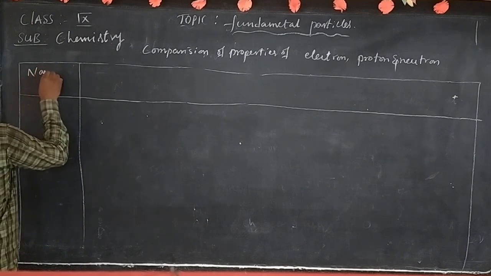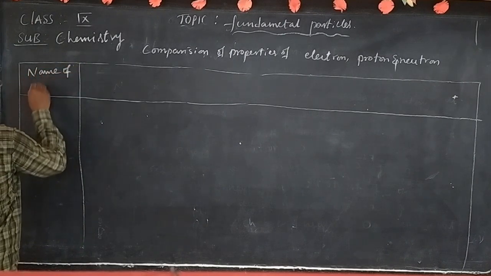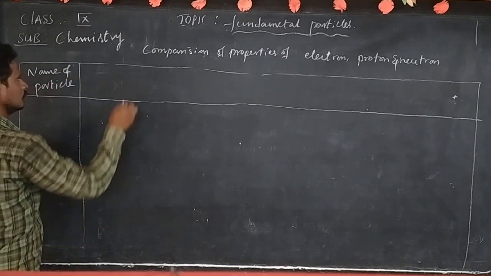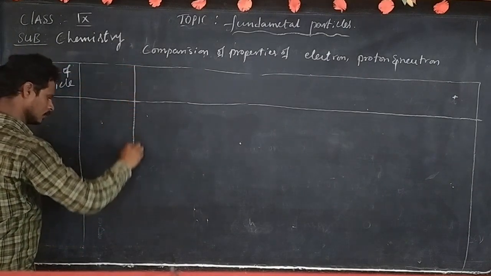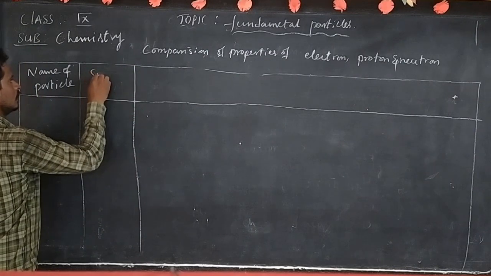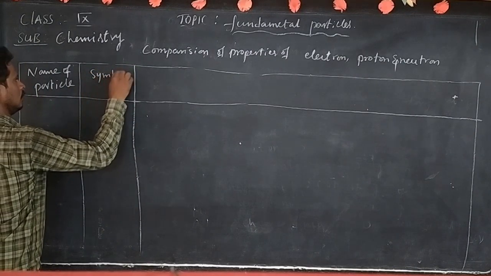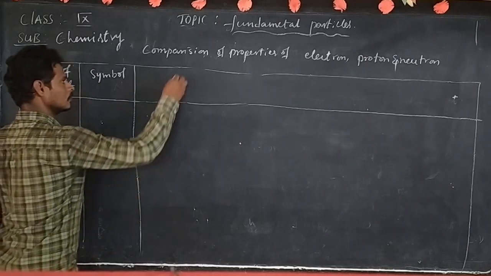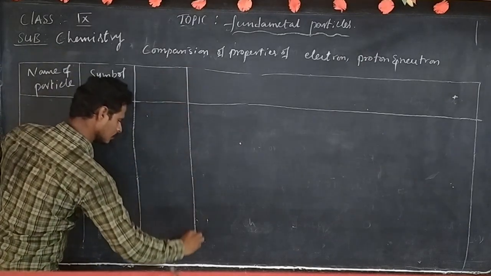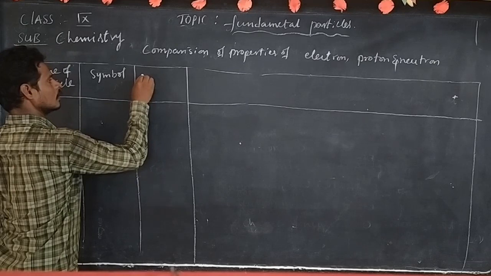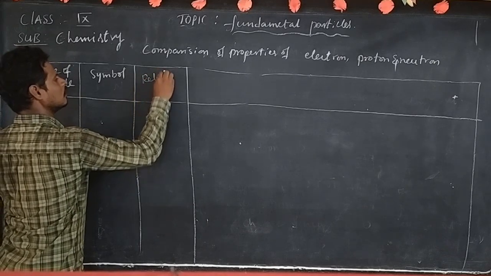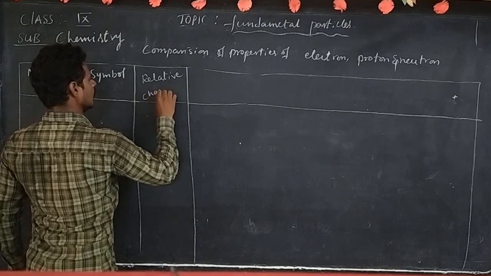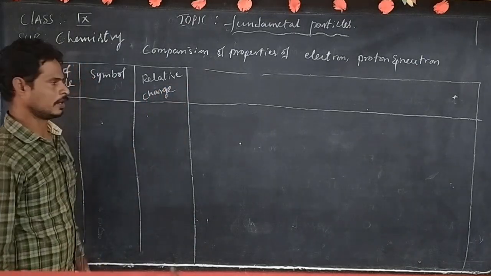First column, name of particle, symbol of particle, relative charge of particle.